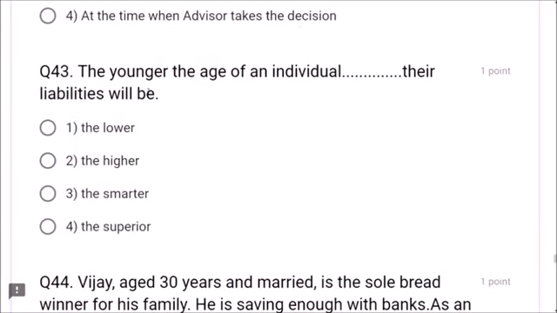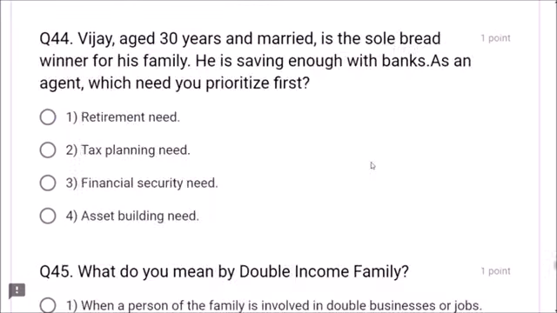Next, question number 43. The younger the age of an individual, the lower their liabilities will be. Option 1 is correct, friends. The younger the age of an individual, the lower their liabilities will be. It is correct, friends.